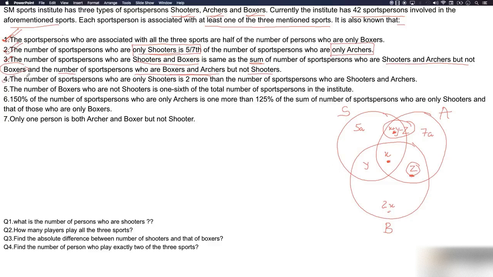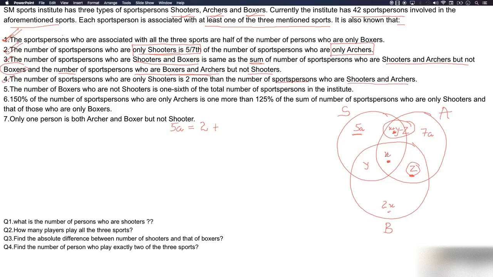Now let's read the fourth point. The number of sports person who are only shooters, means we are talking about 5A, is, so we now need to write the equation. 5A is equal to 2 more than the number of sports person who are shooters and archers. Who are shooters and archers?